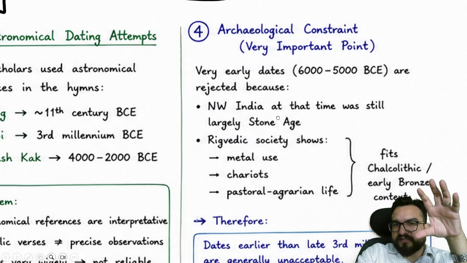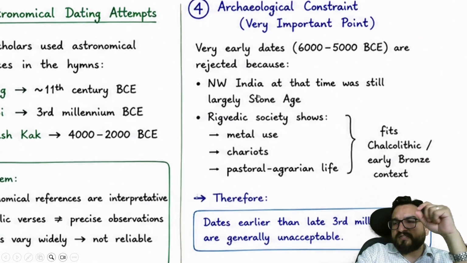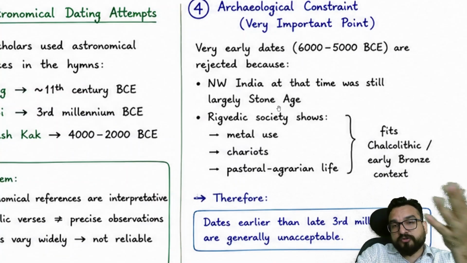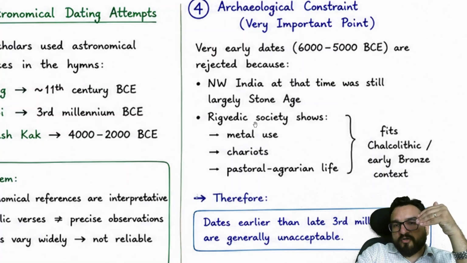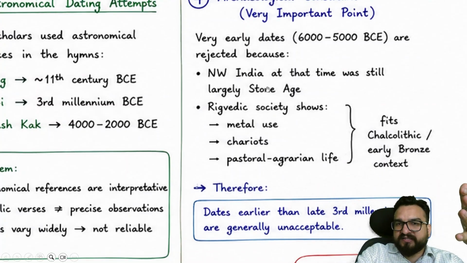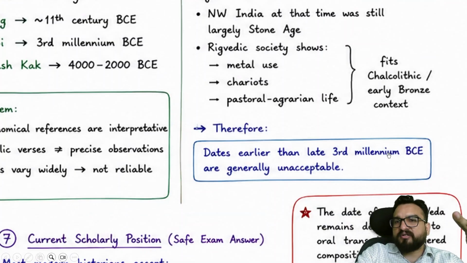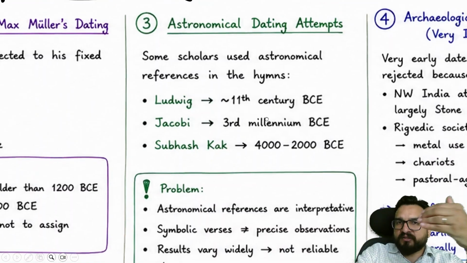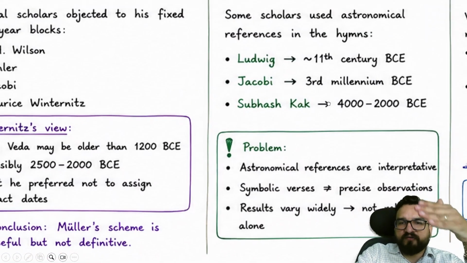Archaeological constraints you have to understand. For example, if you take 6000 to 5000 BC, then you will find complete northwestern findings. The archaeology we are getting is of stone tools. Somewhere metals also we are getting. Chariots and all these were not shown over here, guys. Try to understand: metal use, chariots, pastoral agrarian life were not over here. That was largely Stone Age, which we have understood in the form of Neolithic, Mesolithic, and somewhere later Chalcolithic will be coming. So dates earlier than the late 3rd millennium BC are generally unacceptable because of archaeological constraints. Some astronomical dating is given, but it is not widely acceptable again.